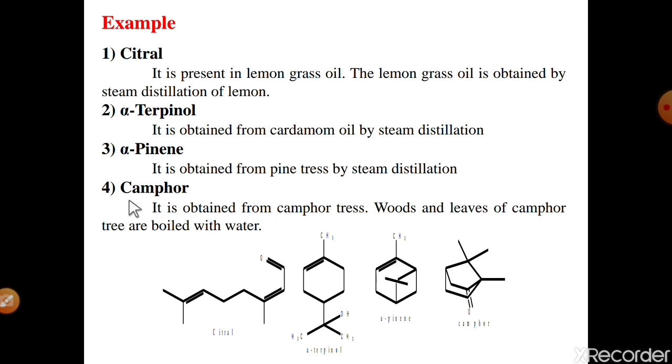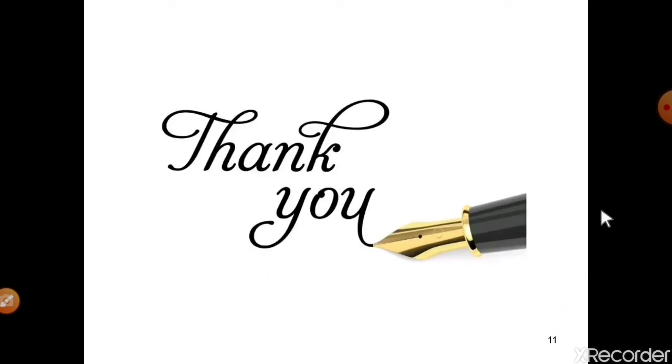And number 4, camphor. It is obtained from camphor trees. Wood and leaves of camphor trees are boiled with water. See the structure of this camphor molecule. Camphor is isolated from the camphor trees, means the wood and leaves of the camphor tree are boiled in water. These are some selected examples of terpenoid molecules. Thank you very much.